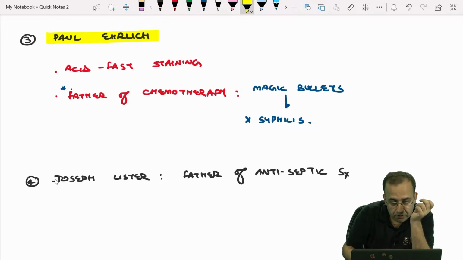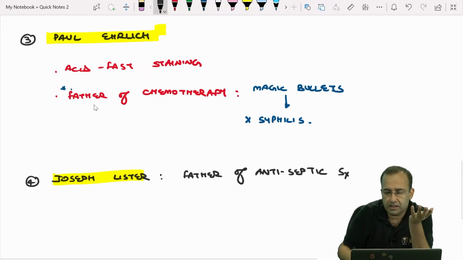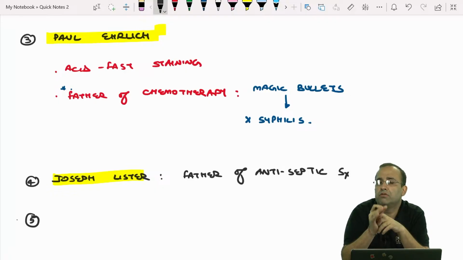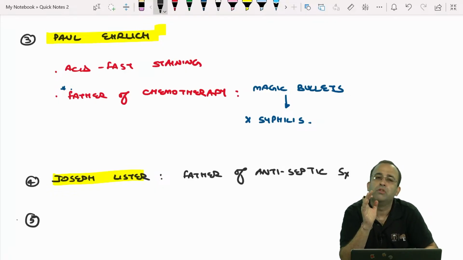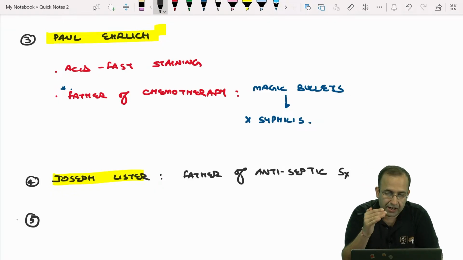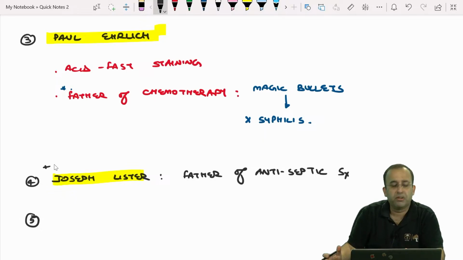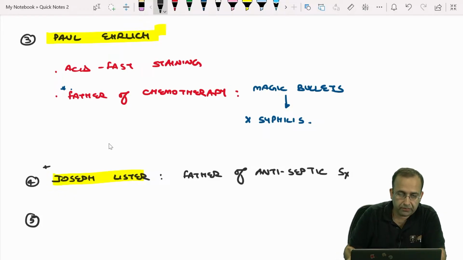Many people cursed him saying this is not needed. So the world is full of stupid people, and once they are proven right, that is when they become father of antiseptic surgery and so on.